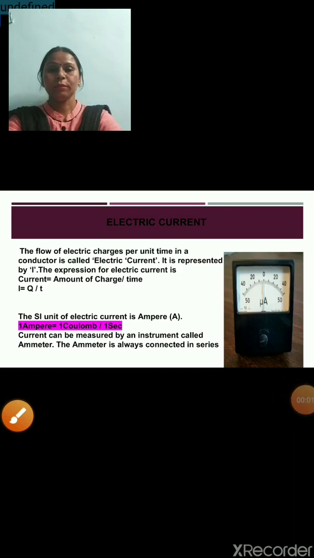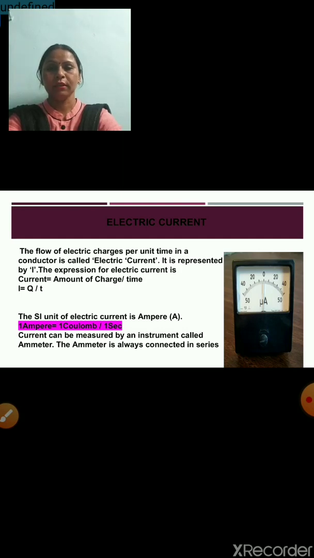And now the topic is electric current. Electric current is the flow of charges per unit time. It is also defined as the rate of flow of electric charges. It is denoted by I, and the expression for electric current is amount of charge upon time taken, which is also written as I equals Q upon T.